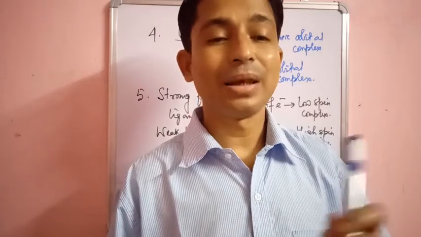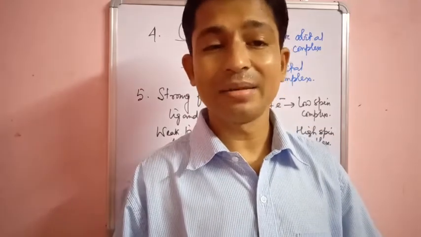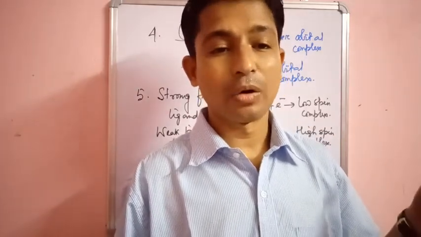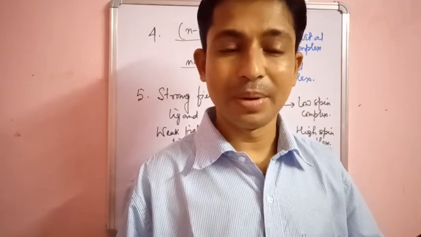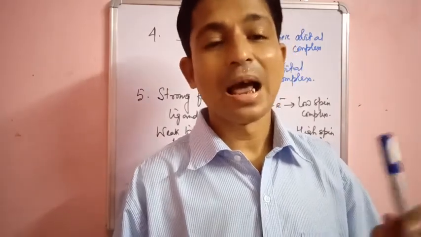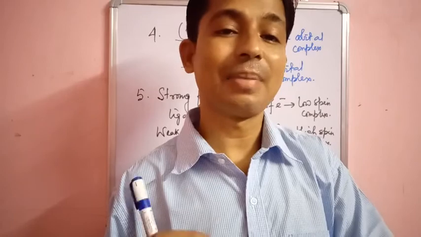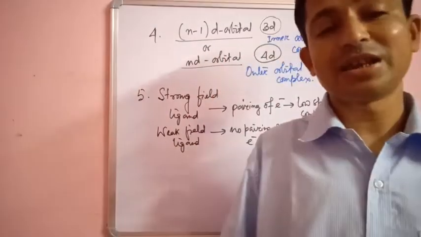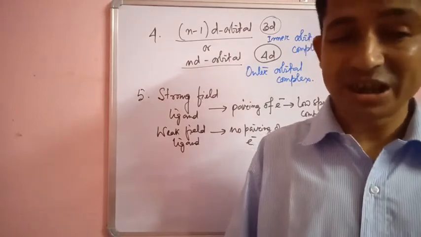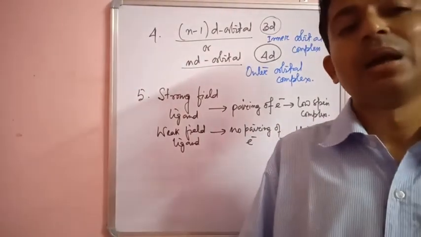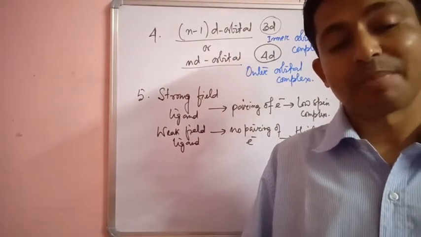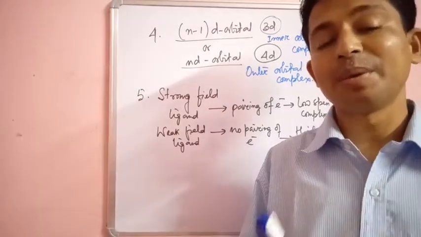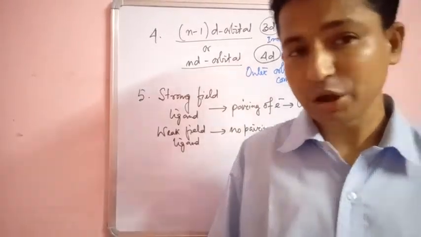And if the hybridization is sp3d, then the complex will have coordination number 5 and trigonal bipyramidal geometry. And if the hybridization is sp3d2 or d2sp3, then the complex will have coordination number 6 and octahedral geometry.